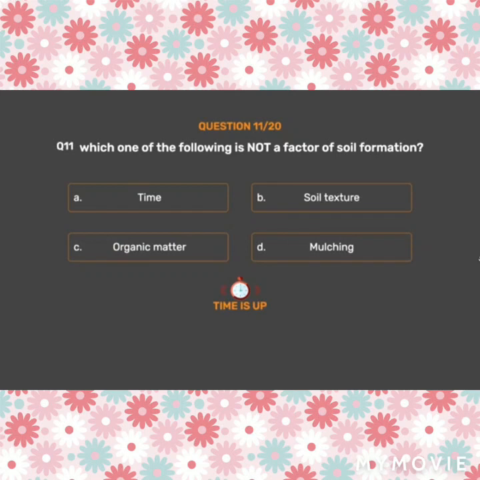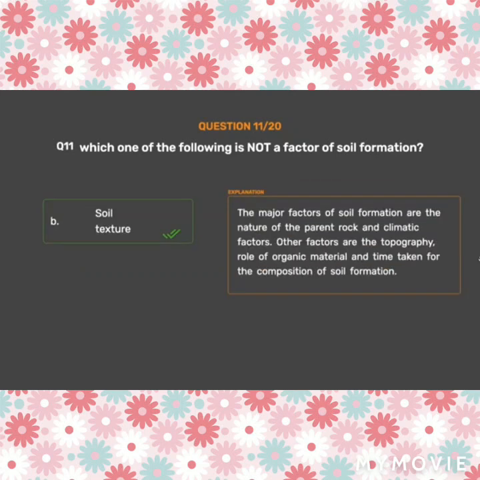The correct answer is Option B. Soil texture. The major factors of soil formation are the nature of the parent rock and climatic factors. Other factors are the topography, role of organic material and time taken for the composition of soil formation.